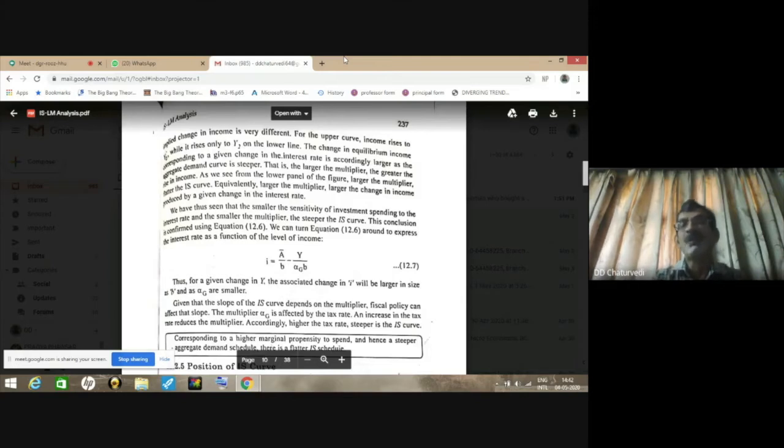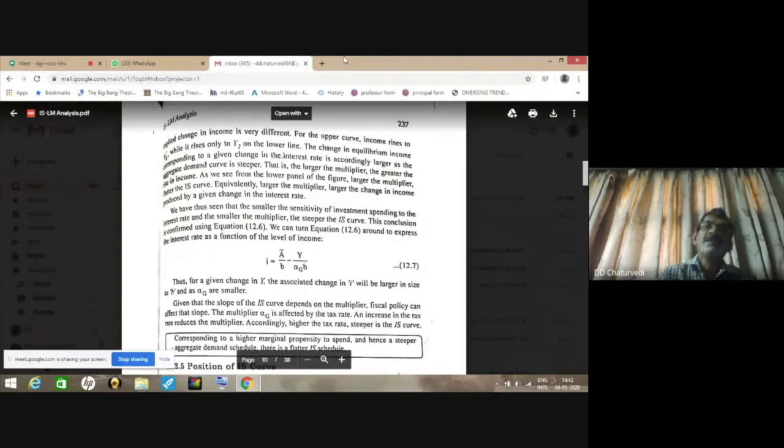That means you have to find the value of I from equation number 12.6, and the value of I which is given in equation number 12.7 is A bar divided by B minus Y divided by alpha G into B. So this equation has been derived by rearranging the terms from equation number 12.6, which you can easily simplify.